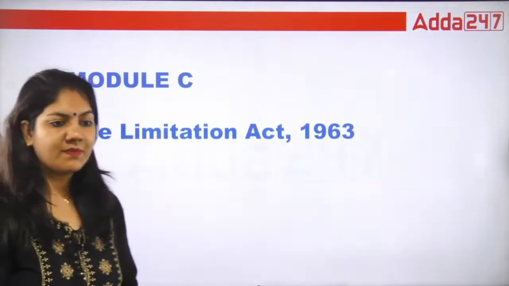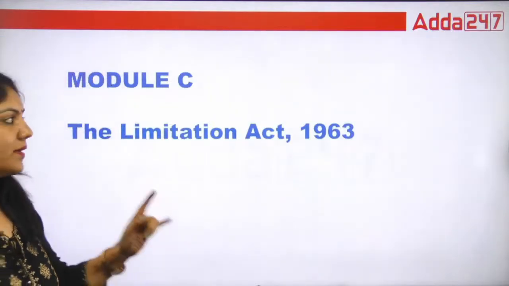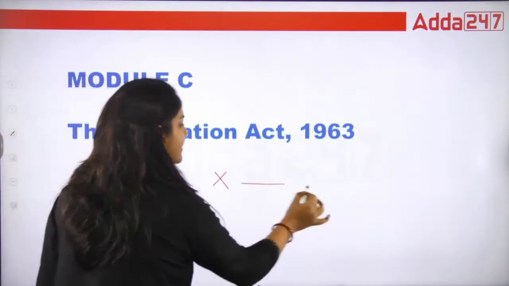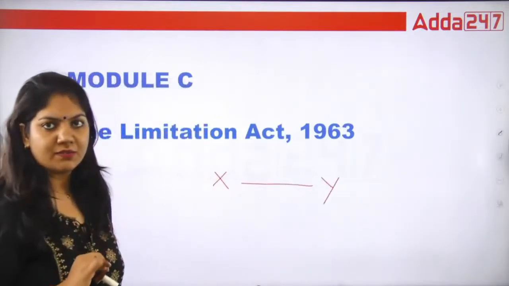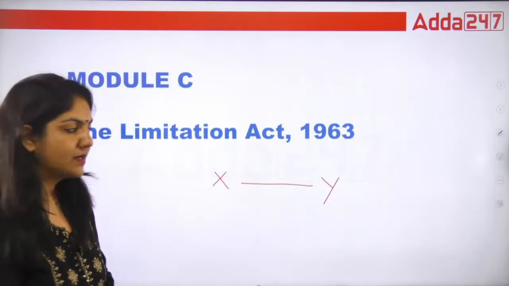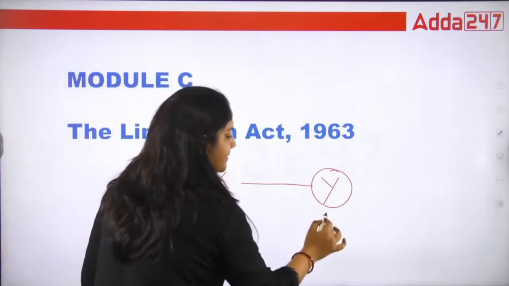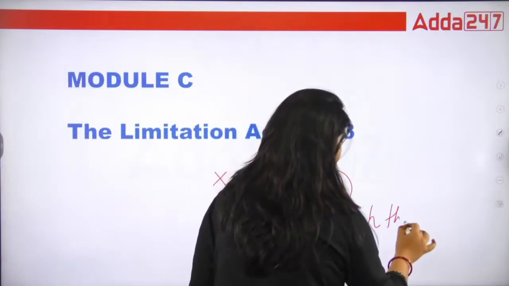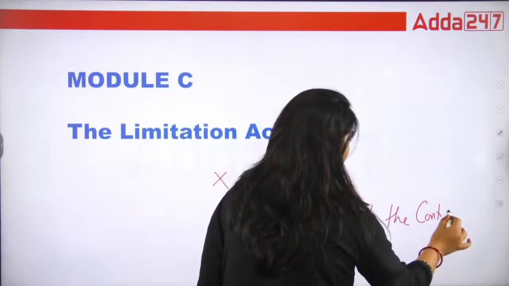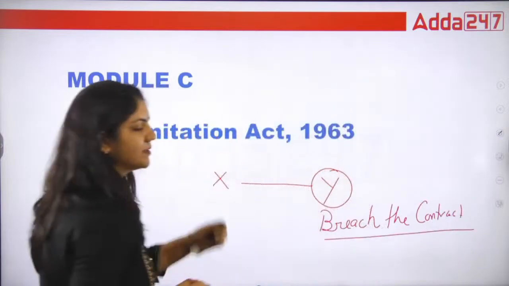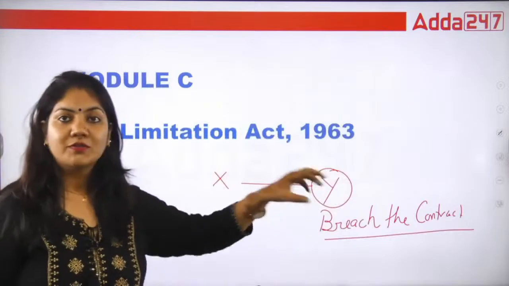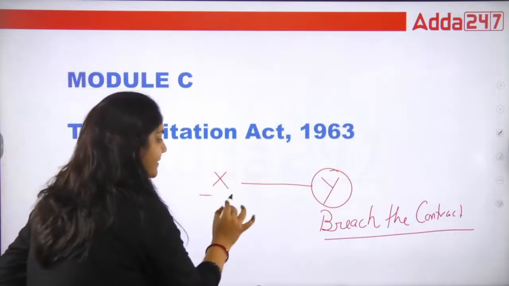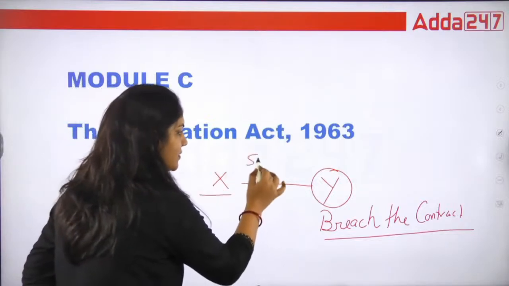Now, module C. What is the Limitation Act? Okay. So, according to the Limitation Act, what exactly does this mean? X and Y, that is the two parties. Okay. They are entering a contract. Y person breaches the contract. In that case, what will happen? If the Y person breaches the contract, now X has a right to file the suit.